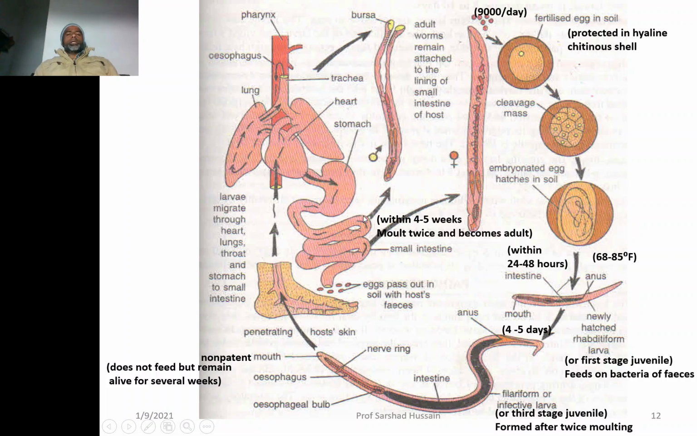From the stomach into the intestine. Once it reaches the intestine, within 4 to 5 weeks it undergoes two molts here also and becomes the adult. So these are the adults, and once the adult is formed, they again cling to the intestine wall of the human being and start producing and fertilizing the eggs and giving the eggs outside along with the feces, thereby completing the life cycle, or restarting the second life cycle, you can say.